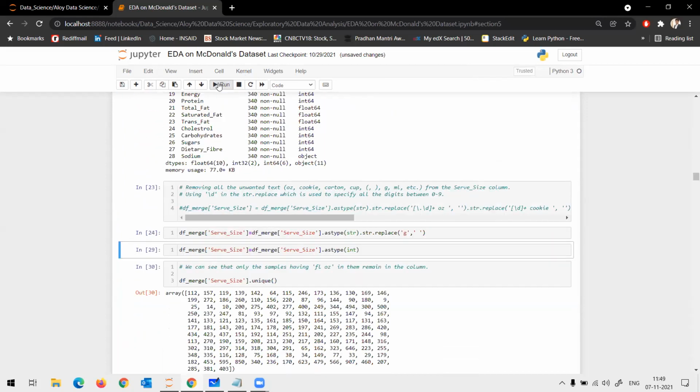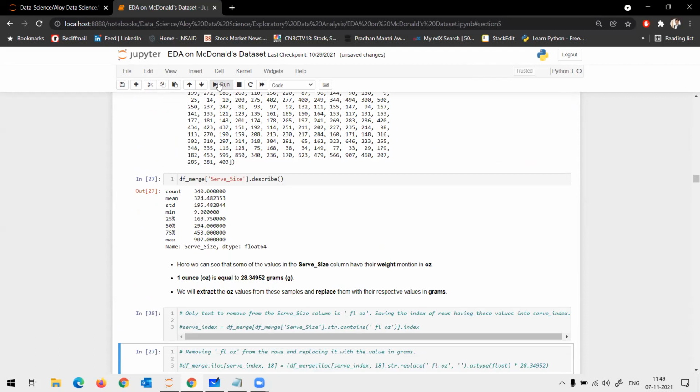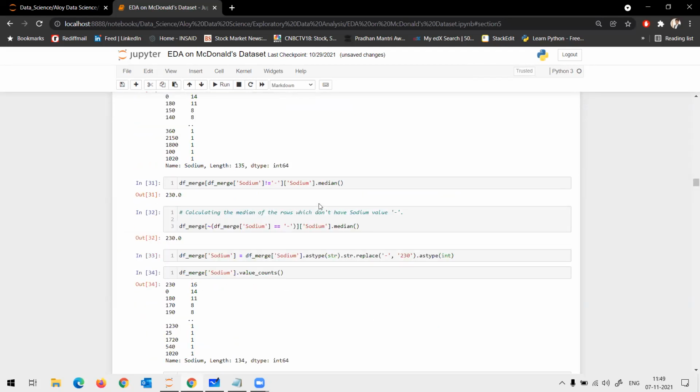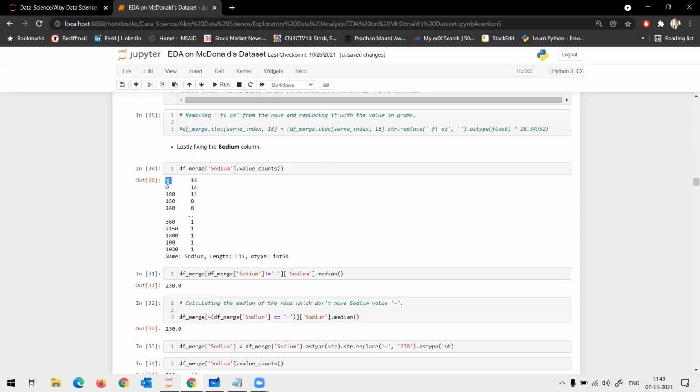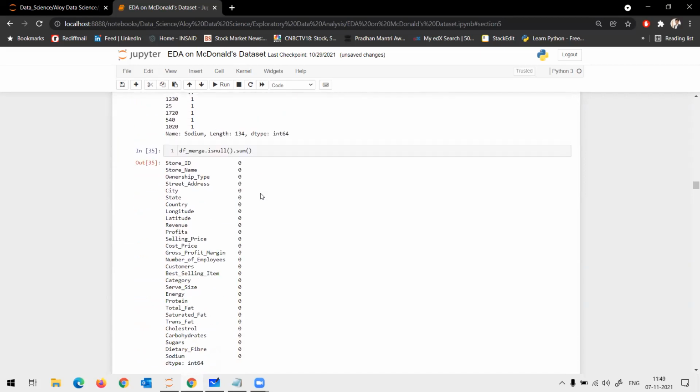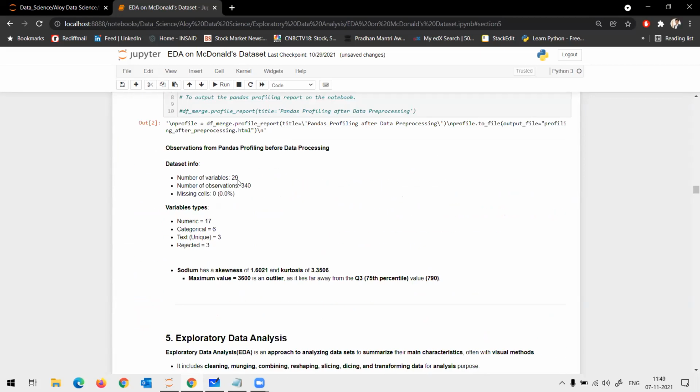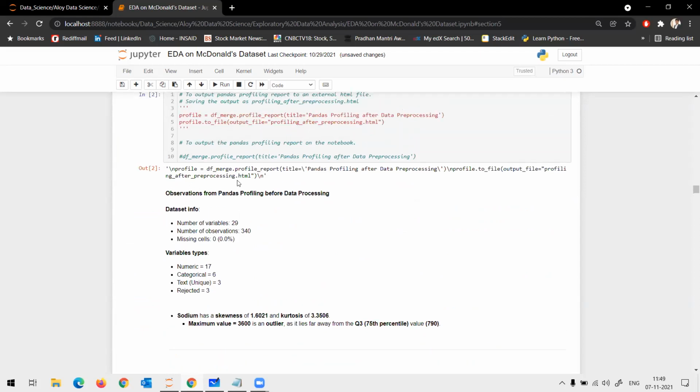So we corrected these small aspects. Even sodium had some hyphen, so it was showing the column as an object and not as a numerical column. In the end, we did one more round of pre-profiling, post-profiling.